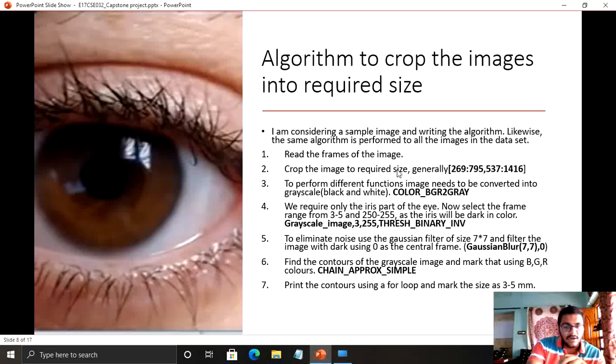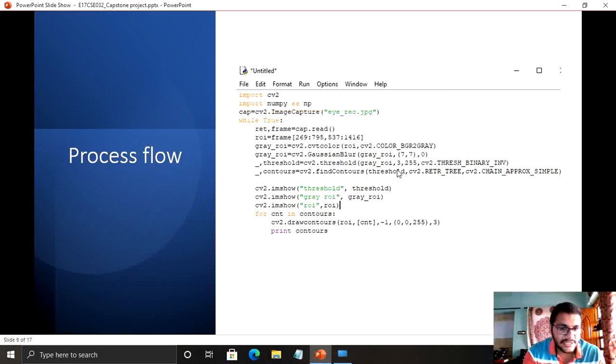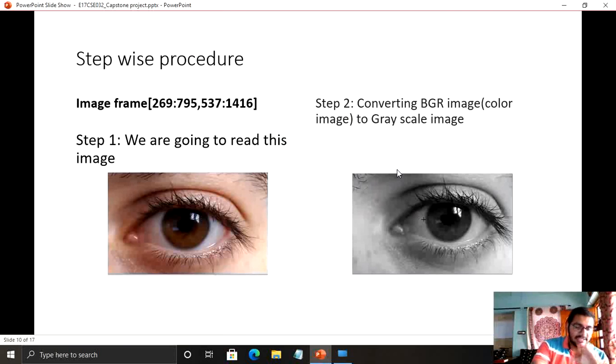So first we'll go to the detailed picture, the stepwise process. Let us assume that an eye image is given in this way. The black region here is known as the pupil. This big eyeball circle is known as the iris. So our role is to detect the diameter of the pupil. We want to gauge the eye movements and detect the diameter of the pupil.